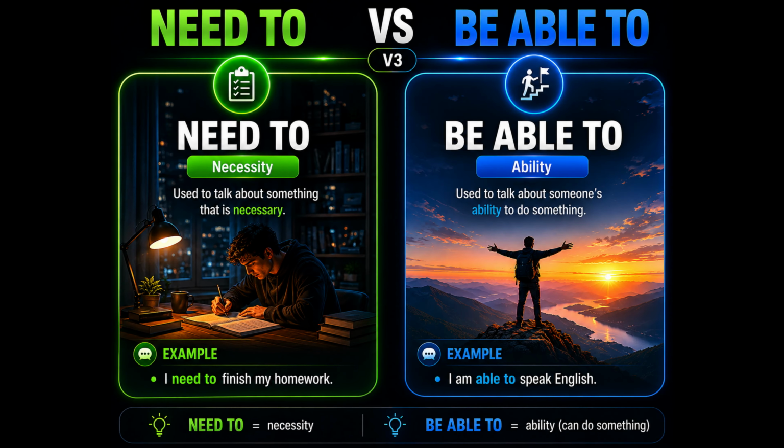Need to and be able to have different meanings. We use need to when something is necessary. Example, I need to finish my homework. We use be able to talk about someone's ability to do something. Example, I am able to speak English. Need to talks about necessity. Be able to talks about ability.